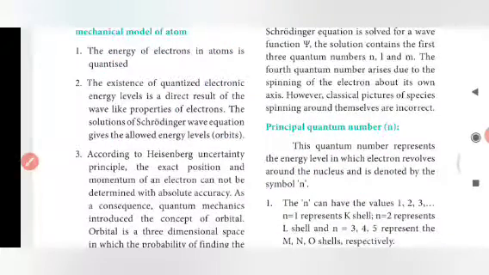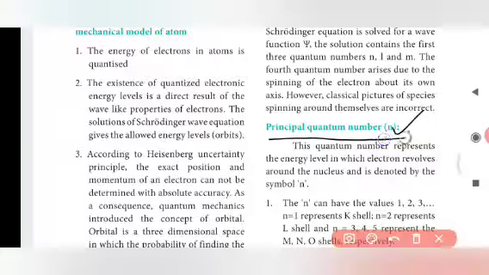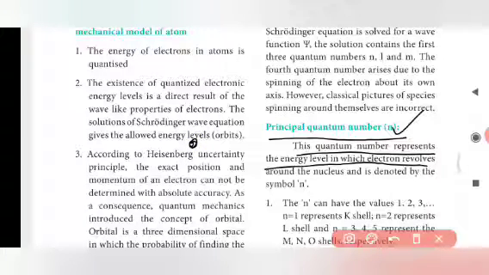First, see the principal quantum number. It is denoted by the letter n. Please listen carefully. A 2-mark or 3-mark question will be asked on the concept of the principal quantum number. This quantum number represents the energy level. We have an atom that contains a nucleus, and it is surrounded by energy levels. This shell is called the principal quantum number.